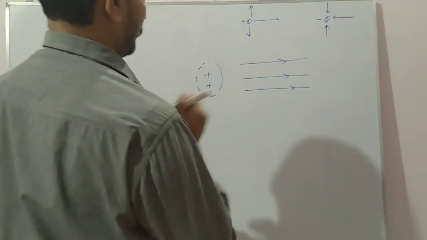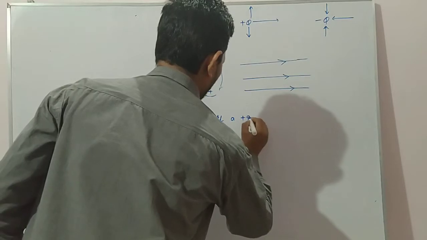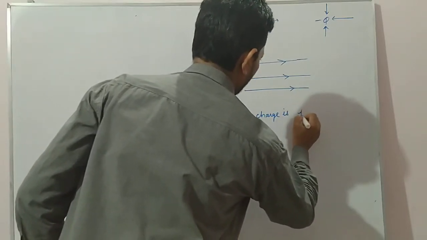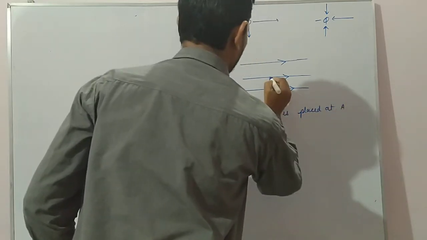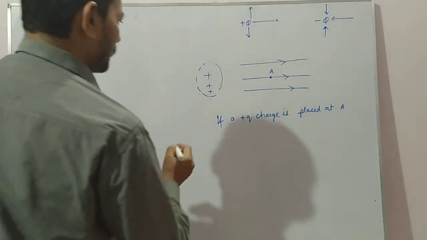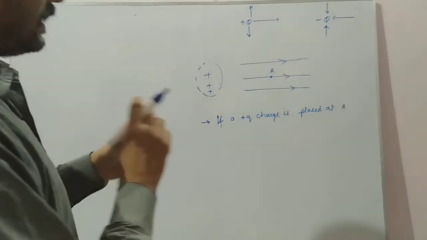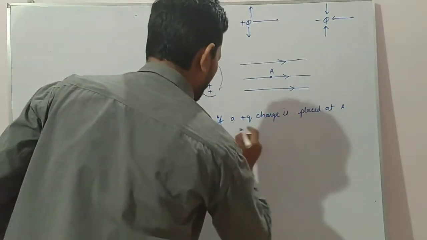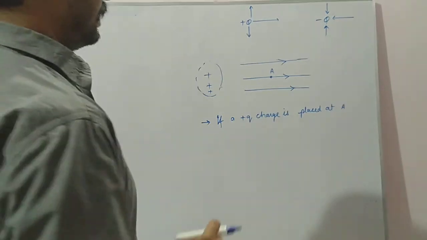Now if a plus Q charge is placed at A, suppose we are taking this position as A, where will it move?